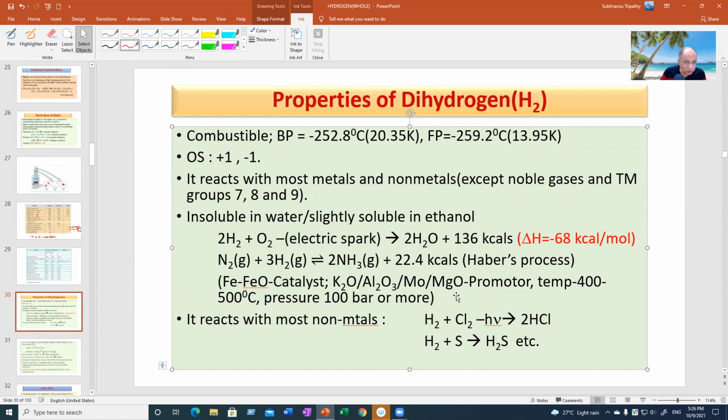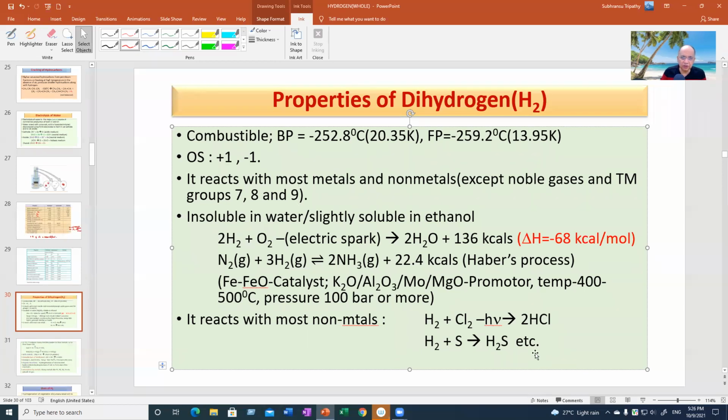Hydrogen can mix with chlorine and when you irradiate with sunlight, it will produce HCl. Fluorine reaction is highly explosive, very dangerous. It reacts with bromine at high temperature. With iodine, it needs a very high temperature, 444 degrees Celsius, to convert to HI.